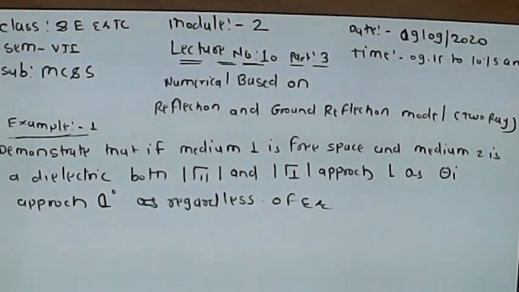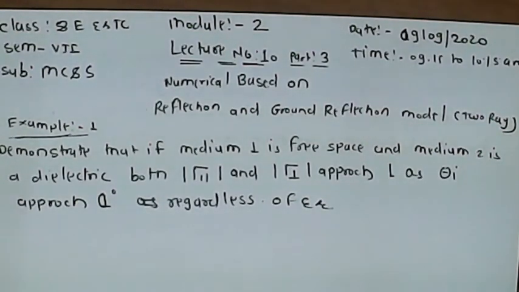Then we also considered reflection from a perfect electrical conductor, and we also explained the Brewster angle, and how the ground reflection model, that is the two-ray model, is very helpful to calculate the mathematical model or analysis of how the electromagnetic waves travelling from the transmitter base station to the mobile station or receiver station are received by using line of sight, as well as how the wave will be received when it is reflected from the earth's surface.